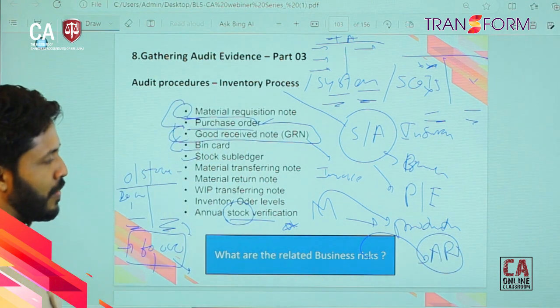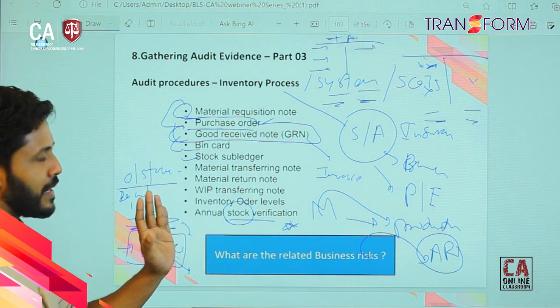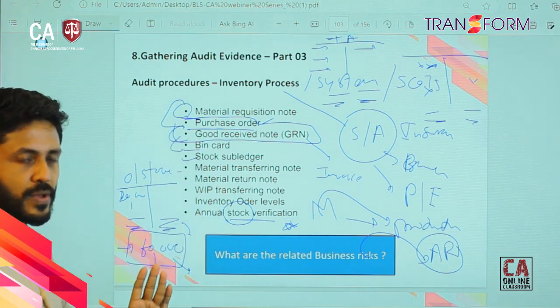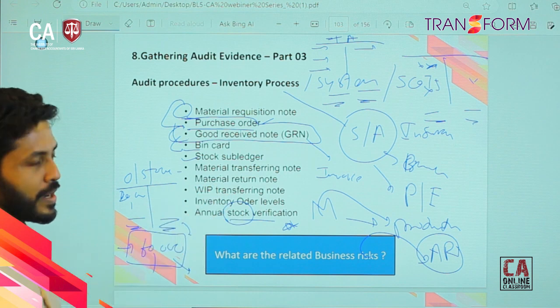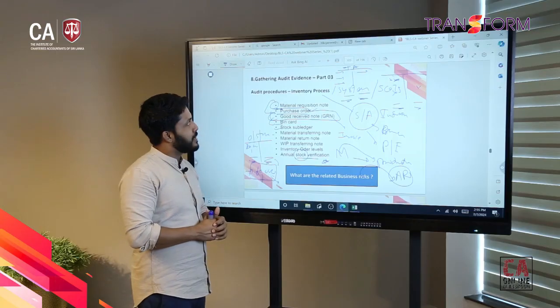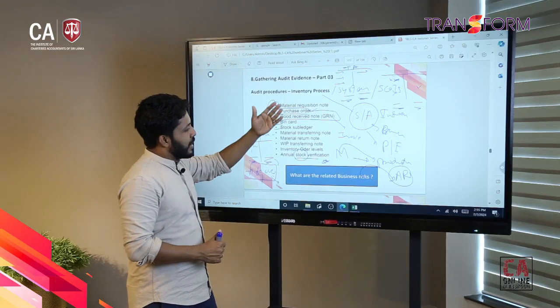So then once the auditor is evaluating these controls, he can decide whether he can rely on the controls or not. He can assess the inherent risk as well. As a combination, he can do a kind of combined risk assessment evaluation once he is planning the audit procedures, right? So then we can go forward.